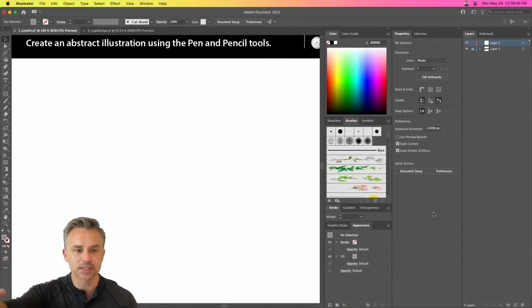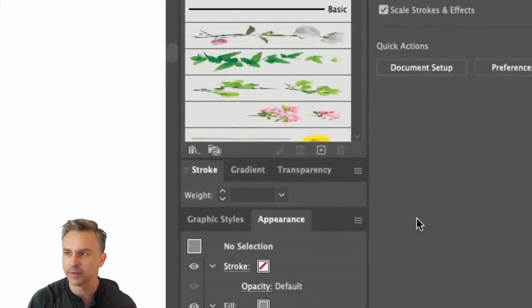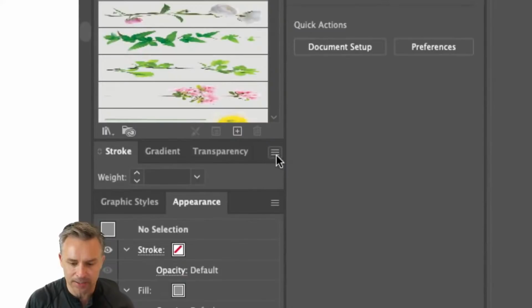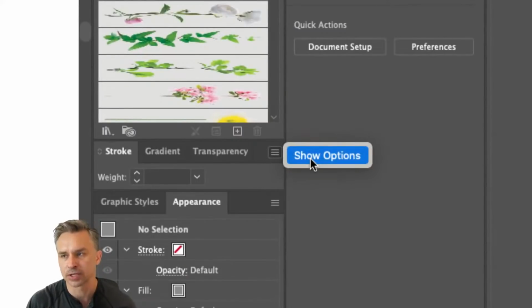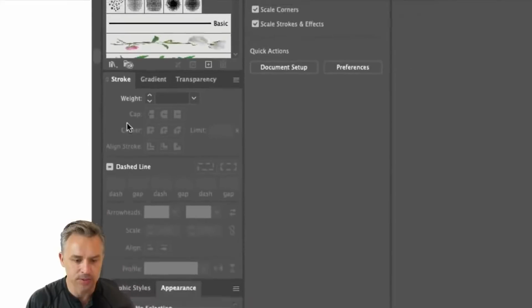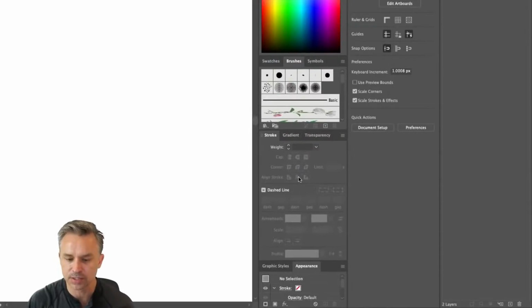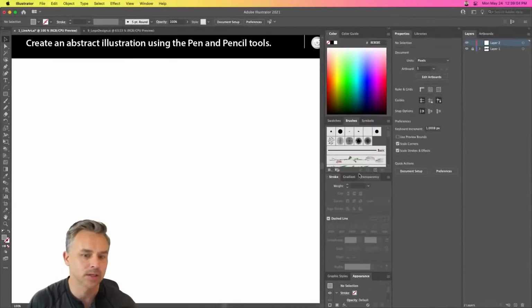Now, you ready for this, Steve? We're already going to up level this, even though we're on our first day. This stroke panel looks pretty innocent, right? Well, guess what? We can show additional options for a lot of these panels. So I like to go in here and make sure I'm showing all the options, say, for the stroke. The stroke's going to become important today because we're going to be dealing with line. Now let's dive in and let's have some fun, shall we? Let's just have a good time.